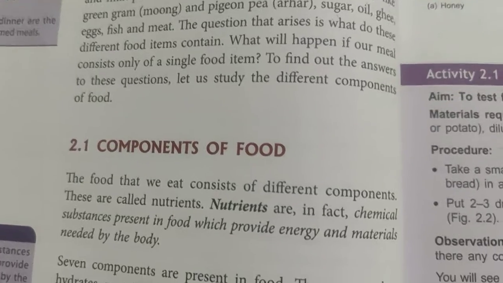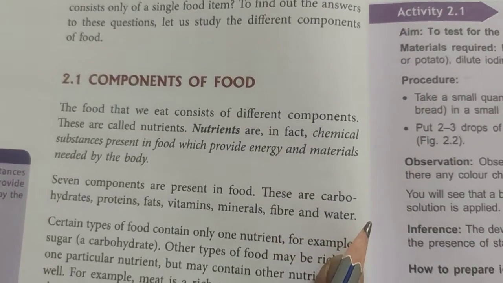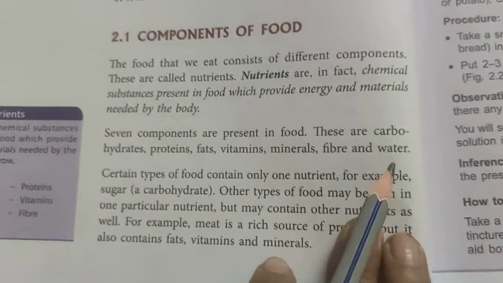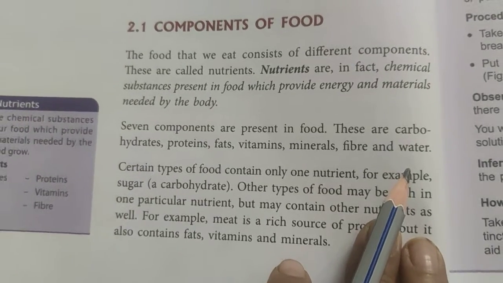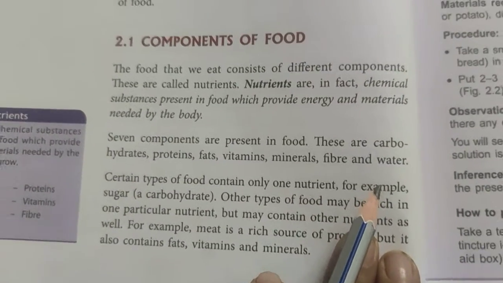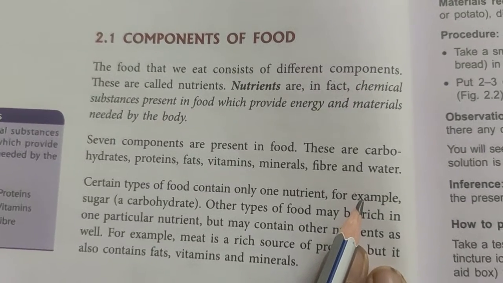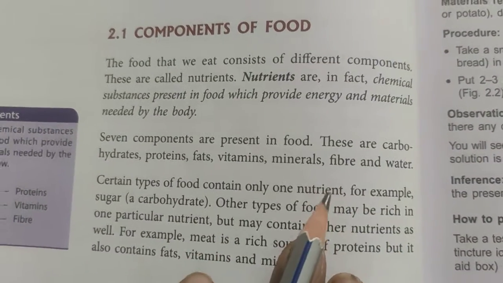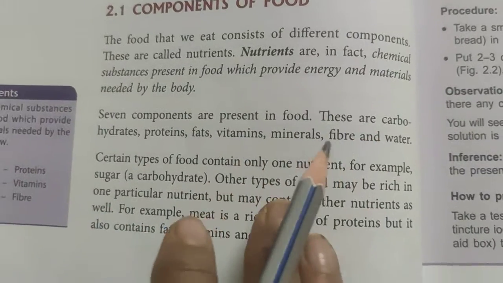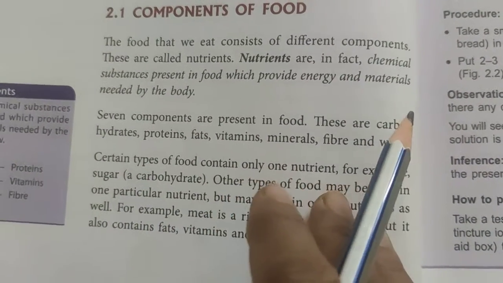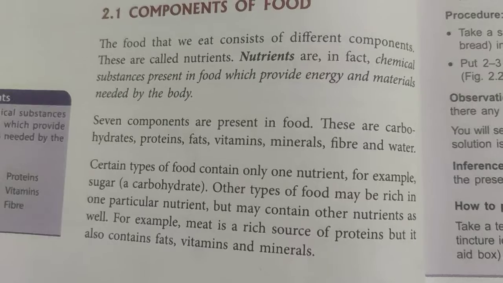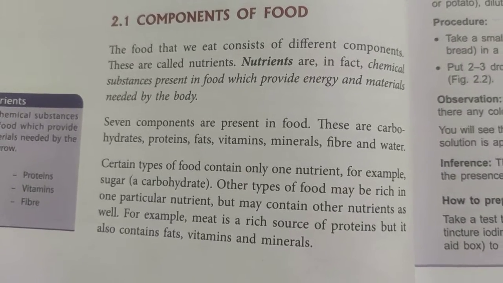Will you be fit? Will your health be okay? No. Our body needs different nutrients for us to be fit, means to be healthy. We don't fall ill. Our body can fight different diseases.